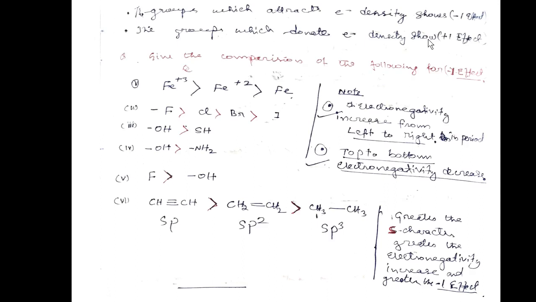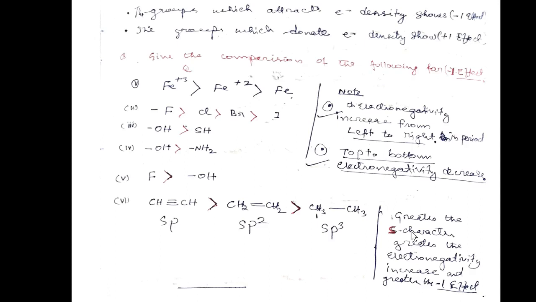Now give the comparison of the following minus I effects, because this type of question is very frequent in any competitive examination where organic chemistry is included. We give the compounds and ask to arrange the I effect order.